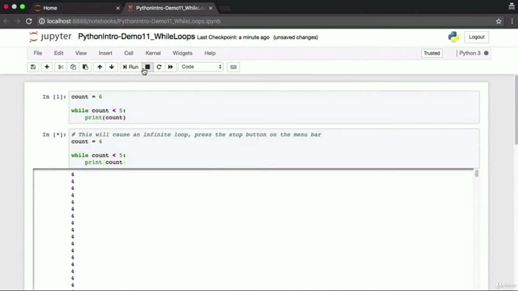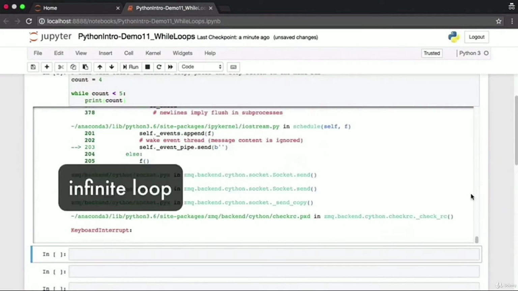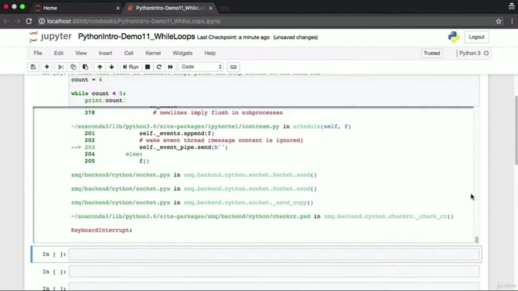Let's try it. You hit Shift Enter and it goes on and on and on. And really, your program is just gone at this point in time. The only way to get out of this situation is to hit the stop button on the menu bar that you see highlighted. What you just encountered was your very first infinite loop, and the only way you got out of it was by interrupting the program. This is a keyboard interrupt, as you can see on screen.